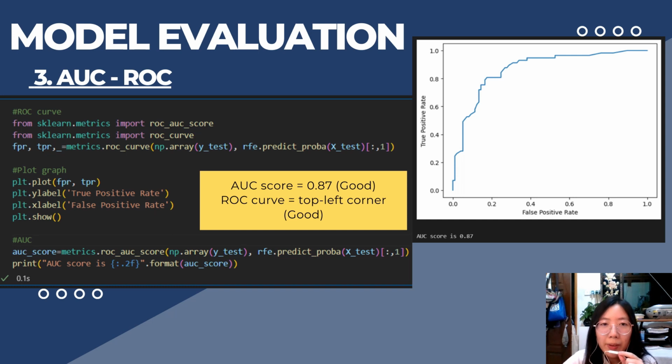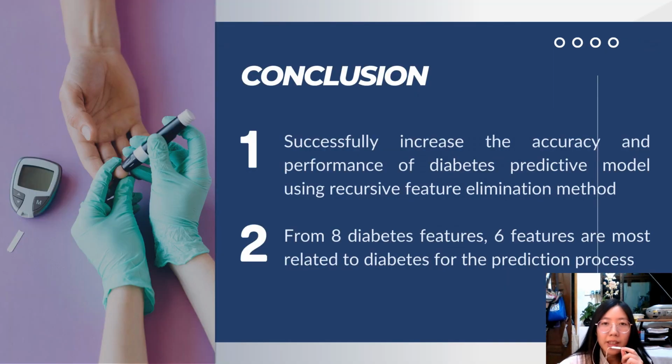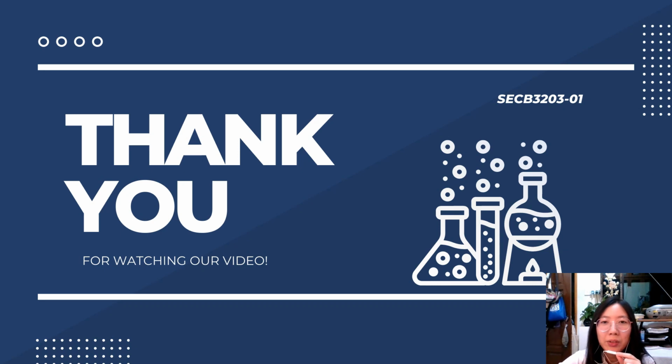Our receiver operating characteristic curve, which is the ROC curve, is located on the top left corner and it indicates a good performance level. As a conclusion, we successfully increased the accuracy and performance of the diabetes predictive model using the recursive feature elimination method. And from the beginning of 8 diabetes features, we found that 6 features are most related to diabetes for the prediction process. That's all from our group and thank you for watching our video.